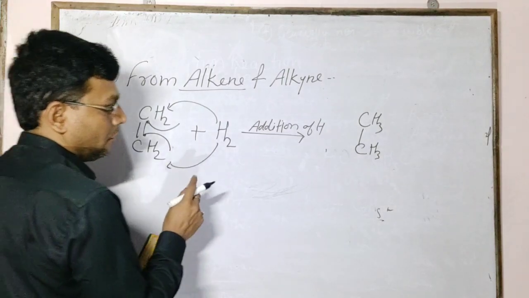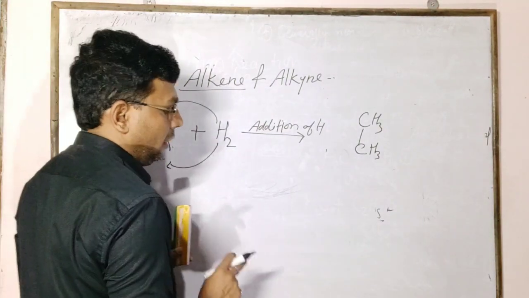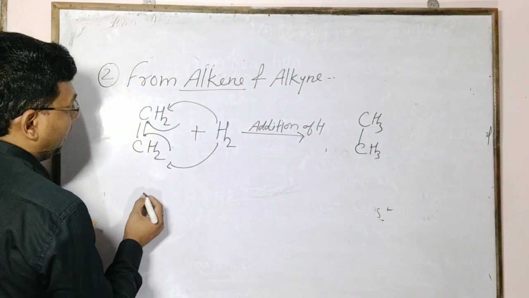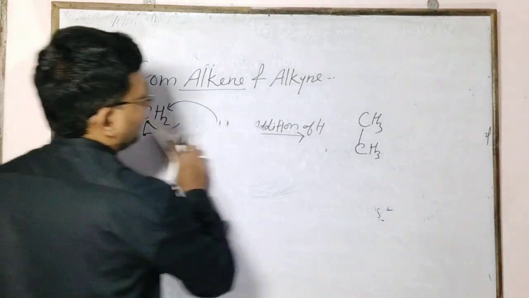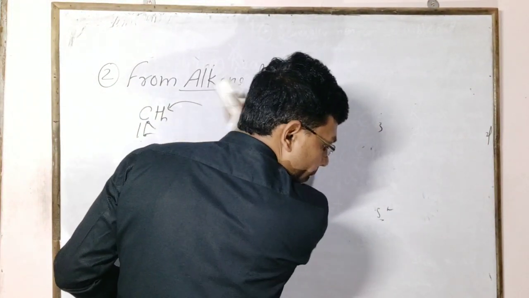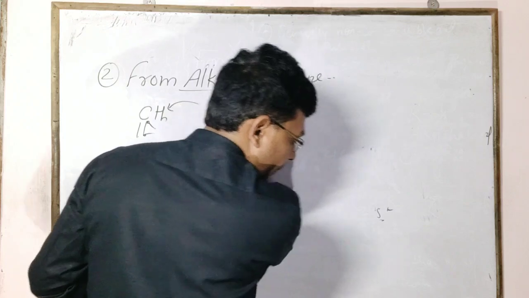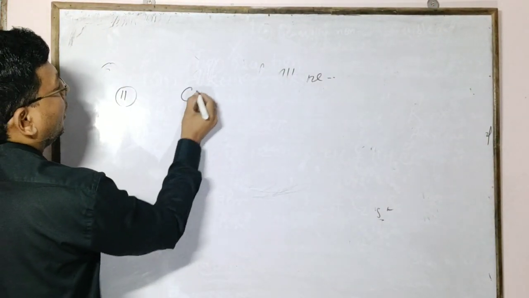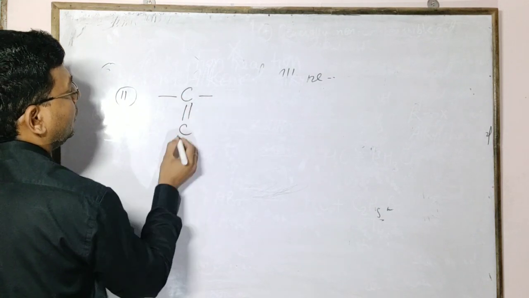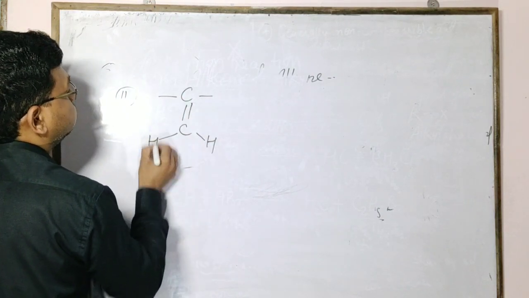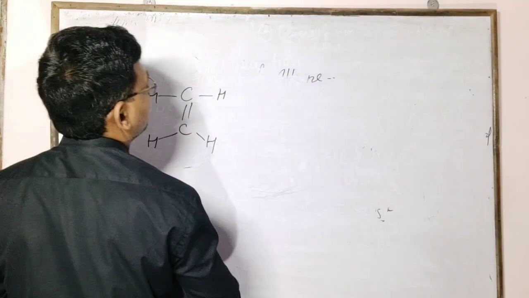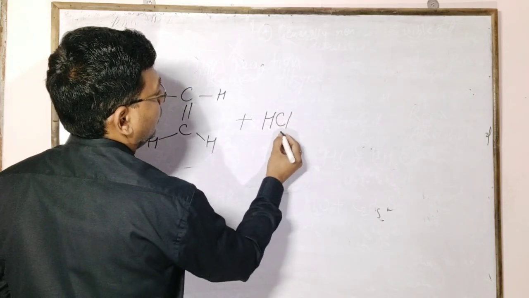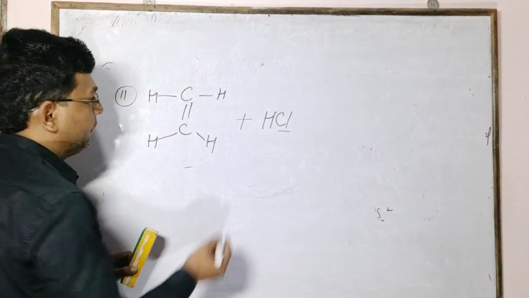The same process applies with phosphorus pentachloride. Second, in the same process the alkene reacts with HCl, a halogen group: chlorine, bromine, iodine.